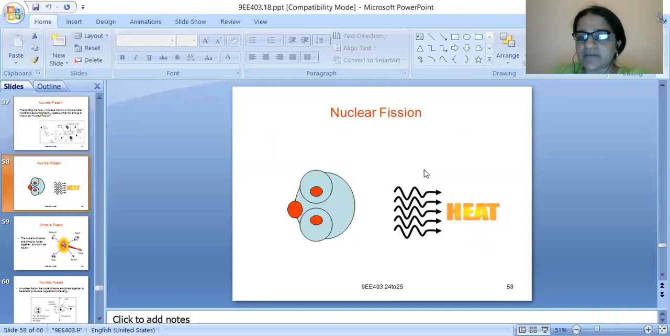Right. Next is coming to nuclear fission. Again, see, it is a big nucleus which is getting divided into two smaller ones. One smaller nucleus is going upwards and another smaller nucleus is going downwards. Along with it, a large amount of heat energy is coming outwards. The heat part is shown on the right side of the slide.